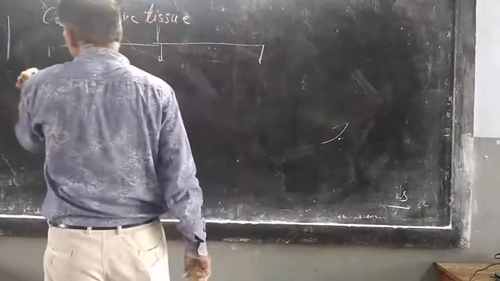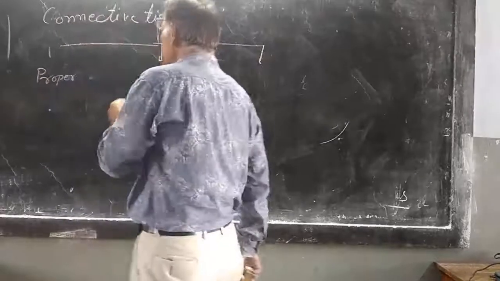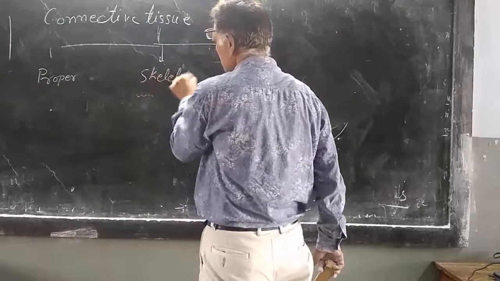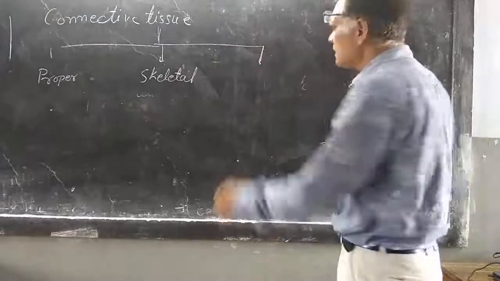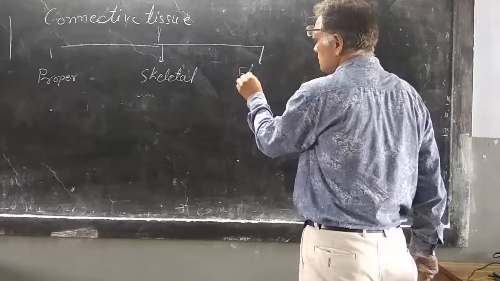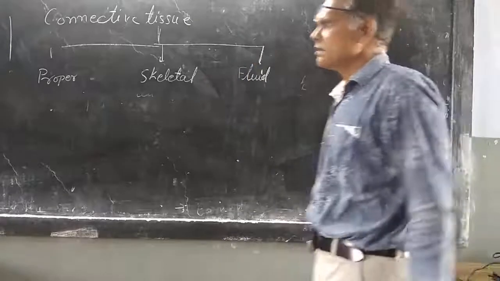First is proper connective tissue, which has a jelly-like matrix. Second is skeletal connective tissue, which has a solid matrix. Third is fluid or vascular connective tissue.